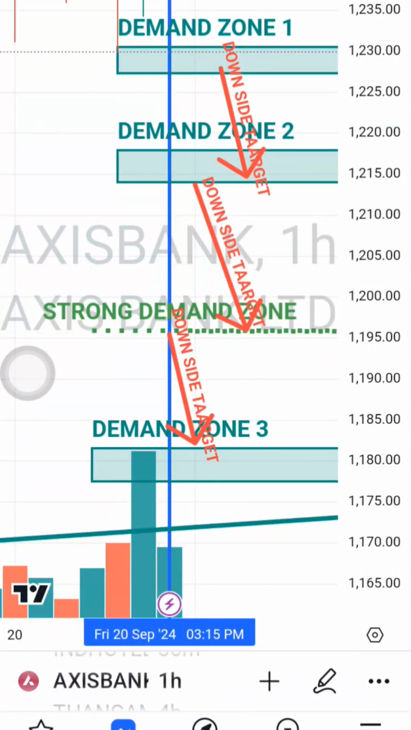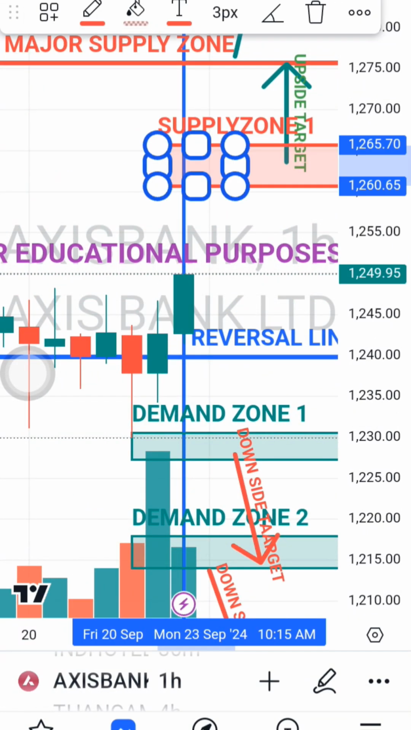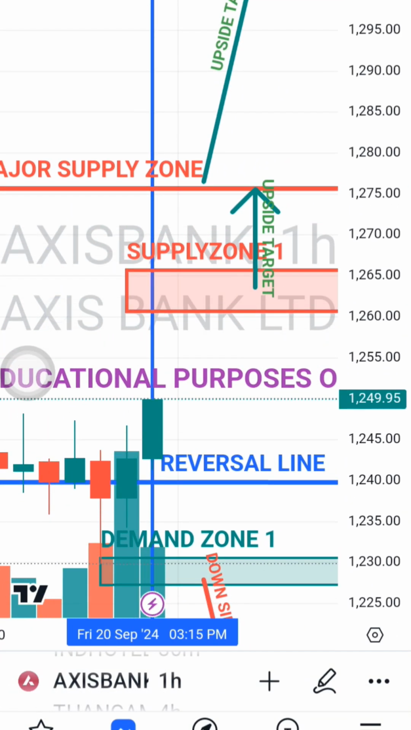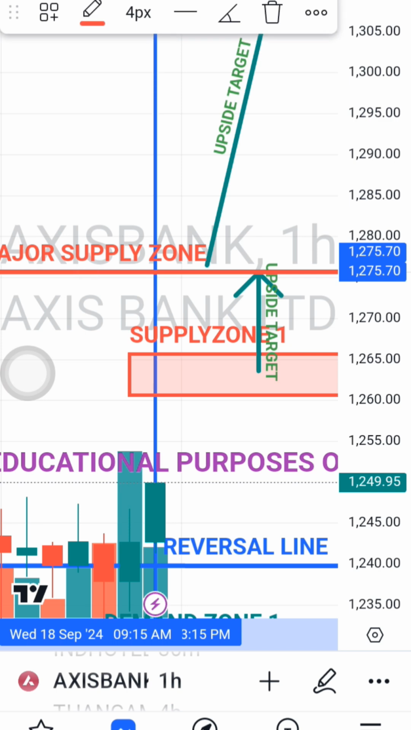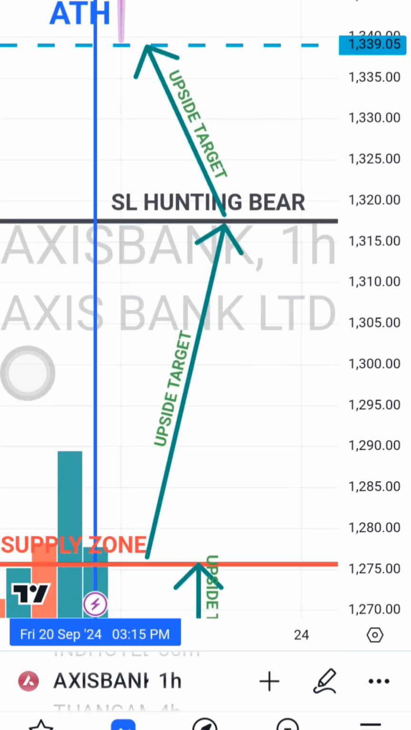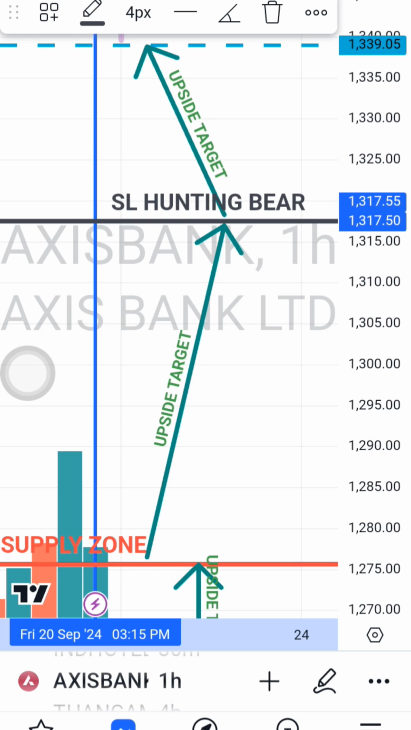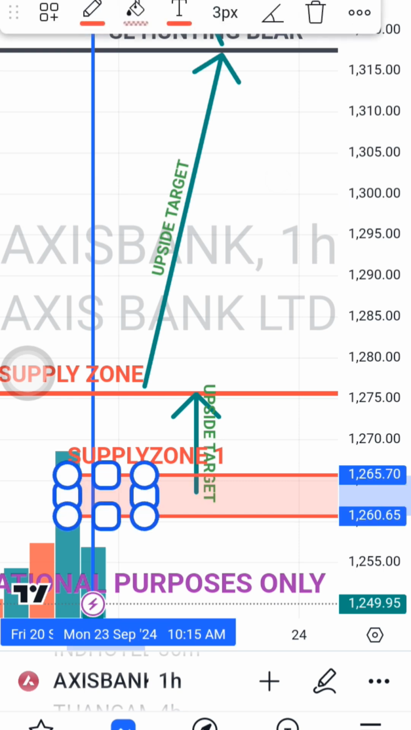Now I will tell the next new high and next targets. If Axis Bank share gives a breakout above my supply zone with a big candle and strong volume, the next target will be 1275, and there is a major supply zone at 1275, above which if Axis Bank share gives a breakout, the next upside target will be 1317, and there is a stop loss hunting bear line where it will be roaming here and there taking all the stop loss orders, so you have to be careful there. So if it gives a breakout above supply zone 1 with a big candle and strong volume, at that time you can make an entry.